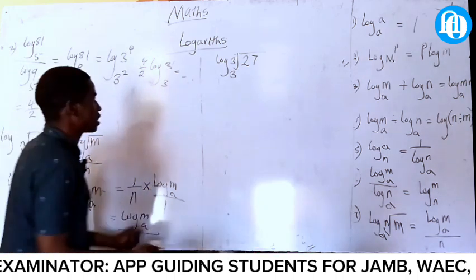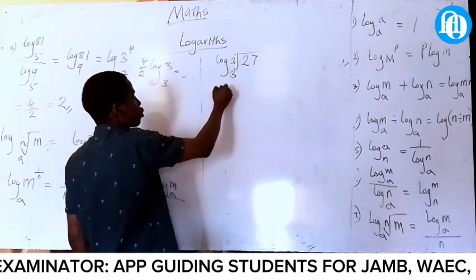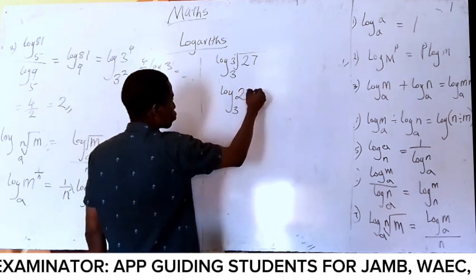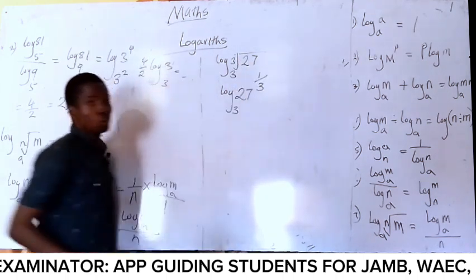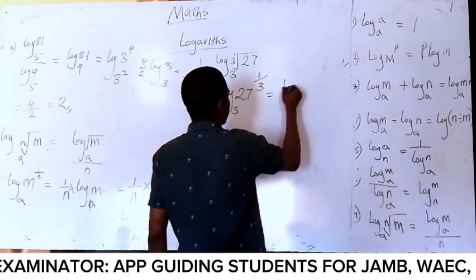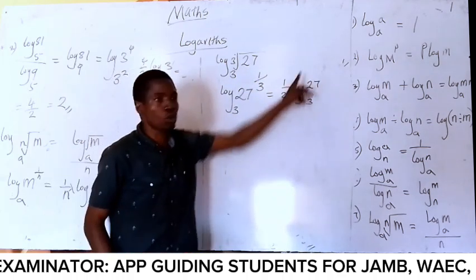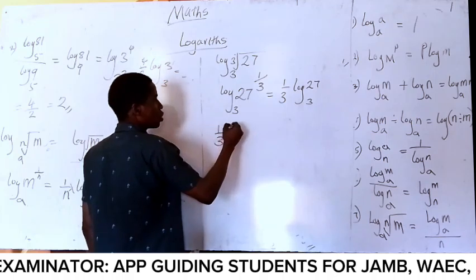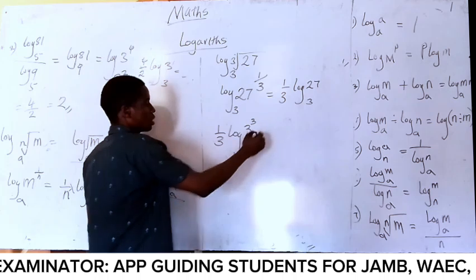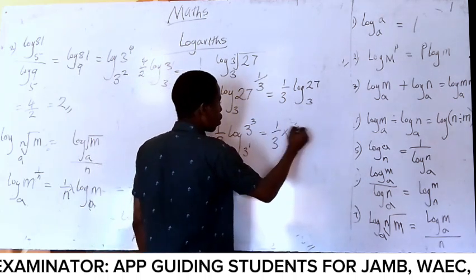By applying this, you can break it down. You can see like this, log 3, yes or no? Split this one. It is the same thing as 27, 1 all over 3, yes or no? Take this one to the back, it will now be 1 all over 3 log 27, 3. You can still split this one, yes or no? 1 all over 3 log 3 raised to power 3, and 3 raised to power 1. It's still the same thing as 1 all over 3 times 3 all over 1.